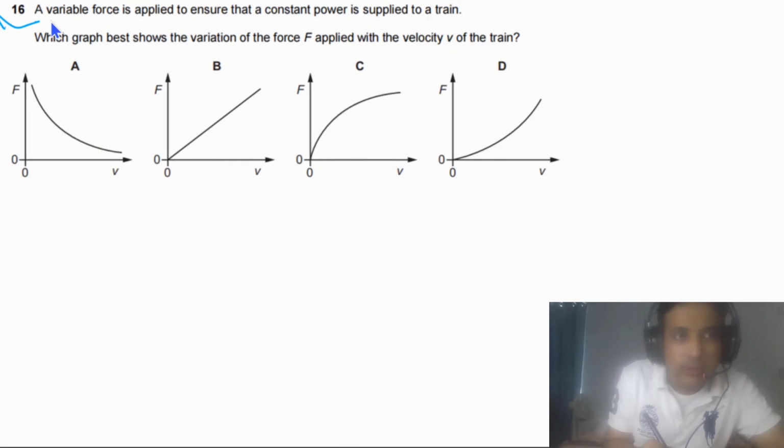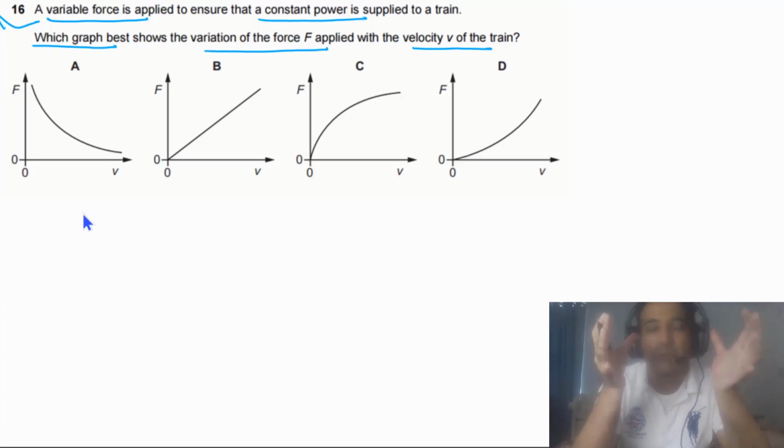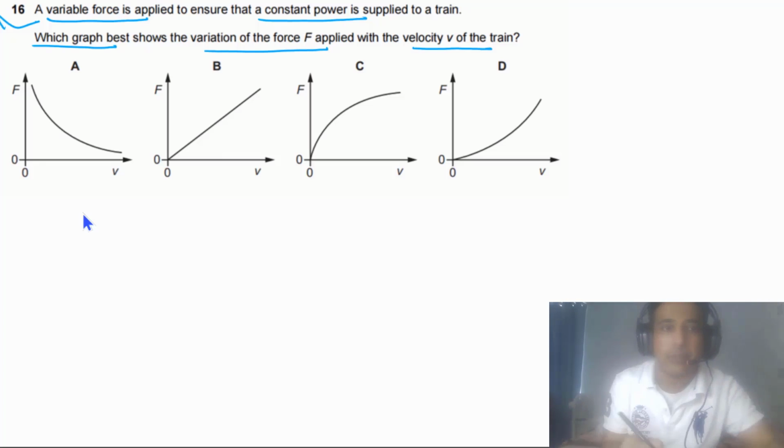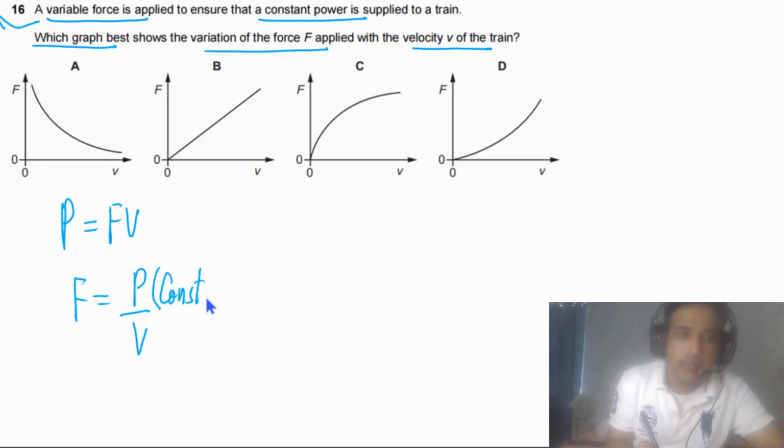Question 16 says a variable force is applied to ensure that a constant power is supplied to a train. Which graph best shows the variation of the force F applied with the velocity V of the train? So simply we need to find the relationship between force and velocity. Power is constant and power is equal to F times V. Making F the subject, F is equal to P divided by V. P in this case is constant.